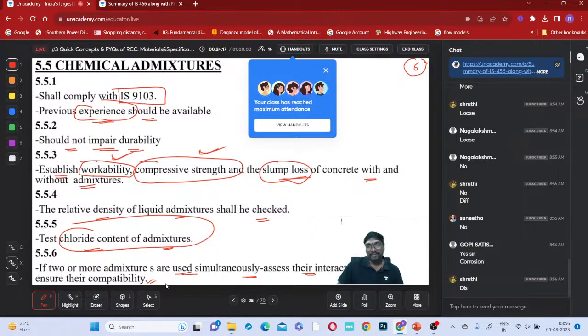Suppose you wanted to change two parameters, one acceleration and one workability. Two properties you want to change. Then what do we need to do?